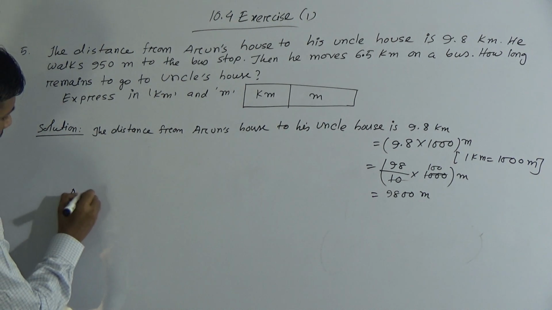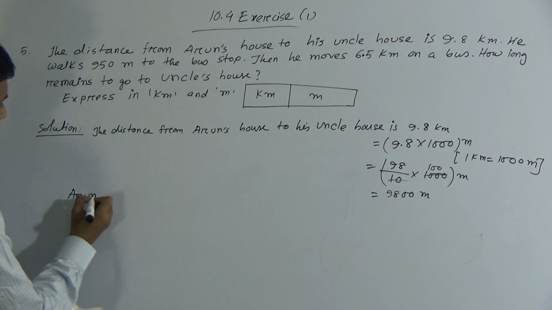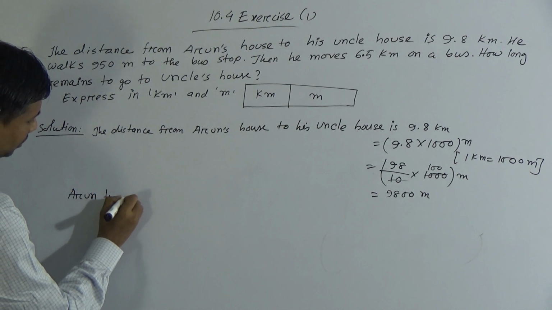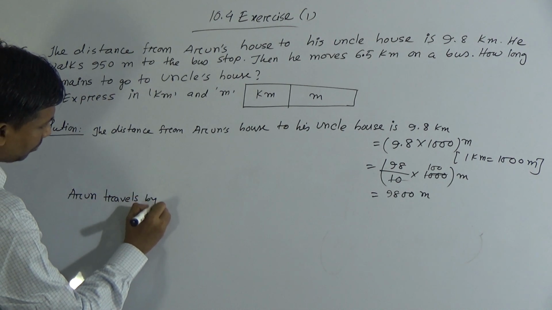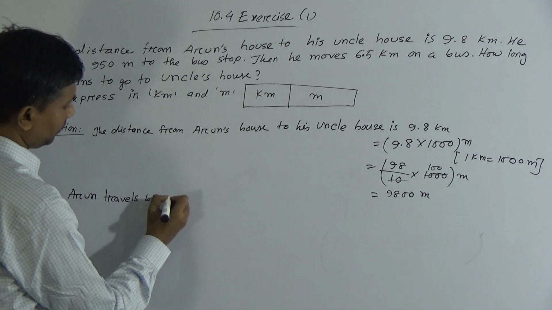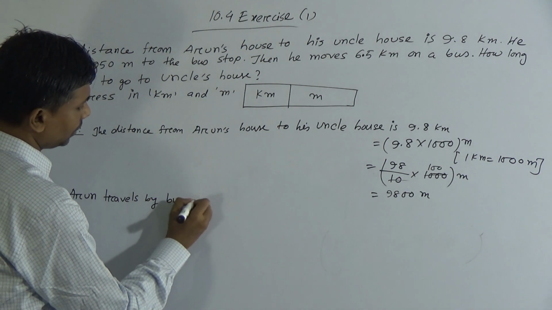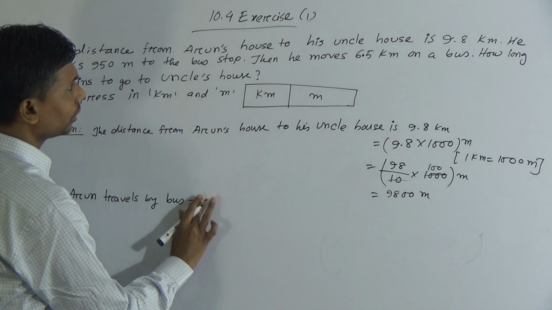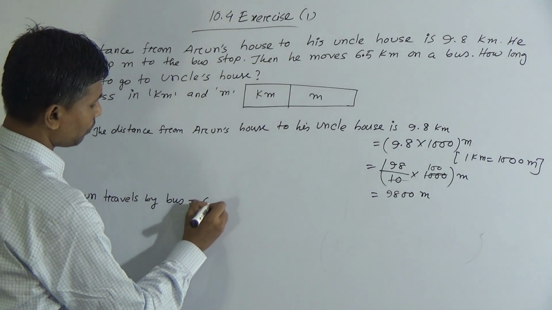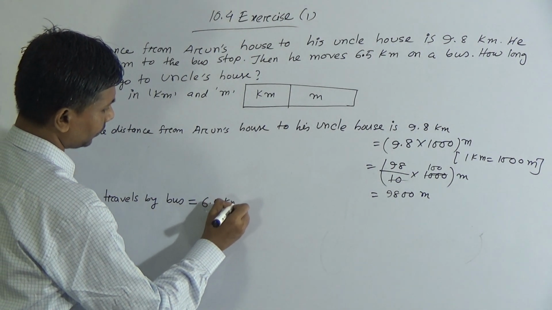Arun travels by bus equal to what? Equal to 6.5 km.